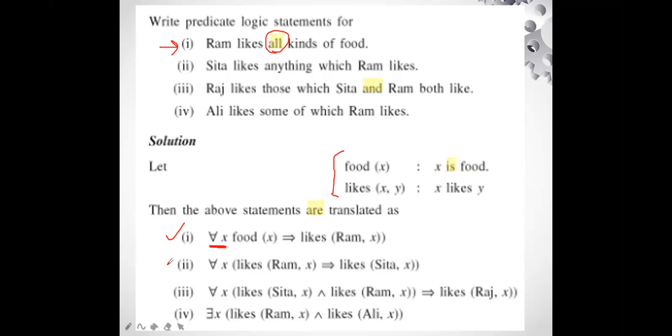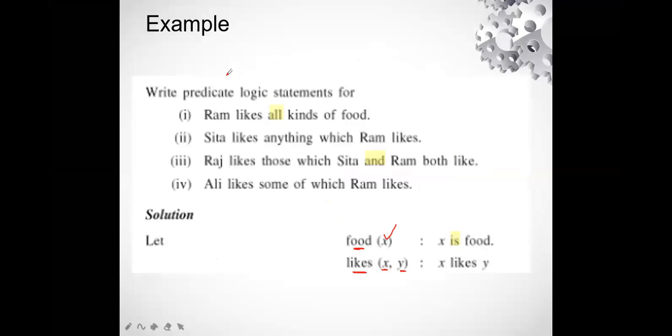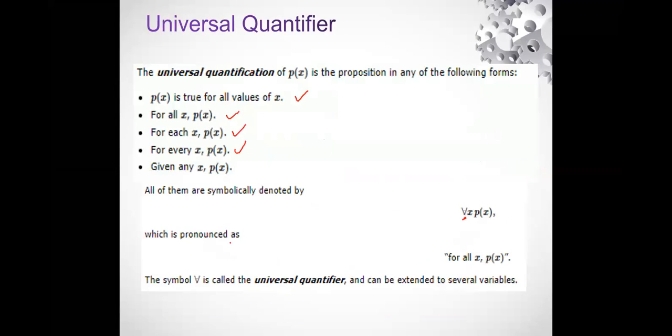Next one. Second statement says Sita likes anything which Ram likes. Now in this again, there are 2-3 forms I have told you in the earlier PPT. Let's go back and see. In this part, we have seen universal quantification can be written in any one of the forms: for all X, for each X, for every X, right?